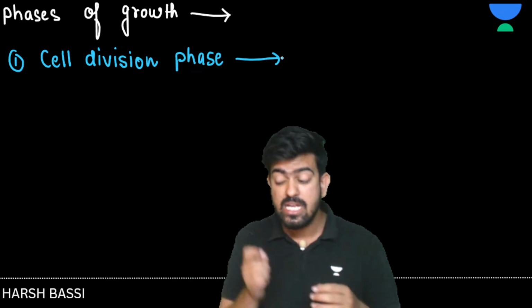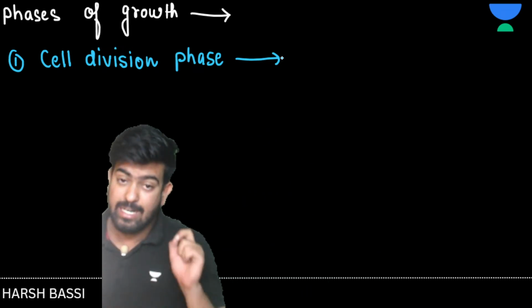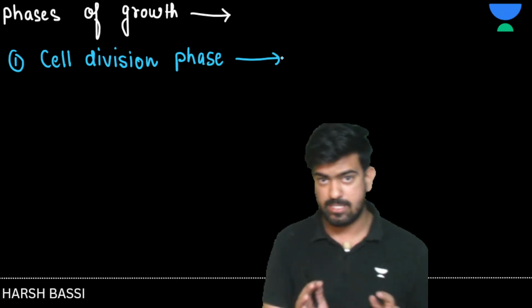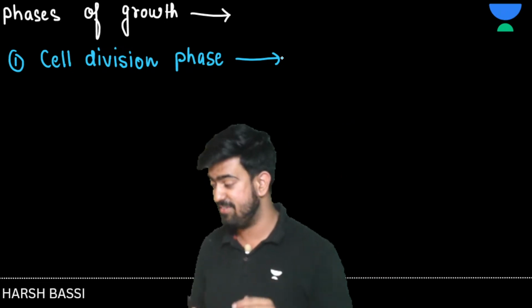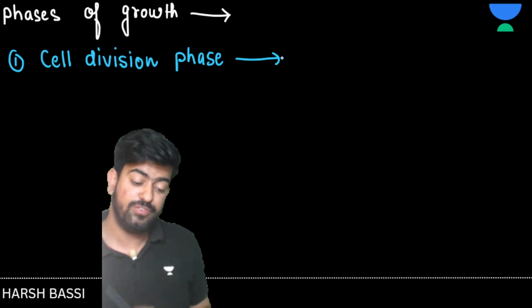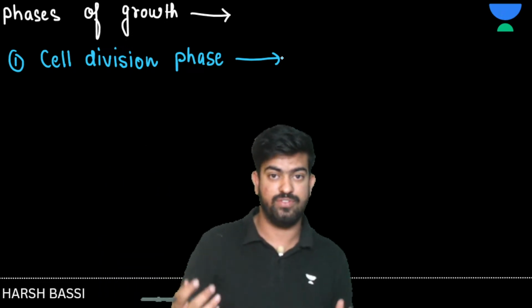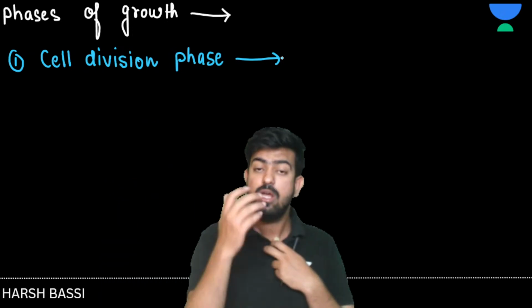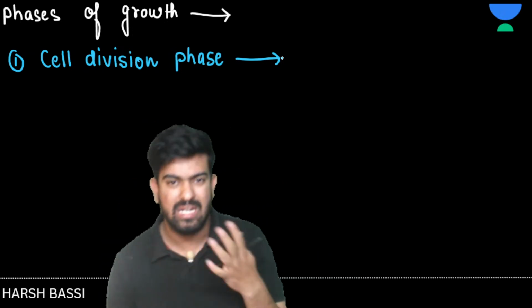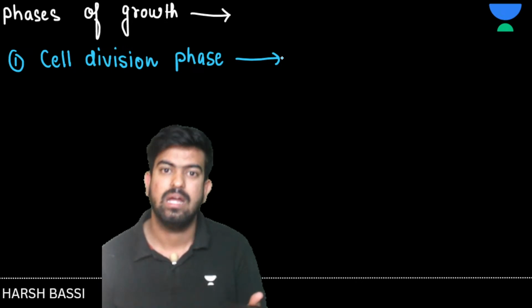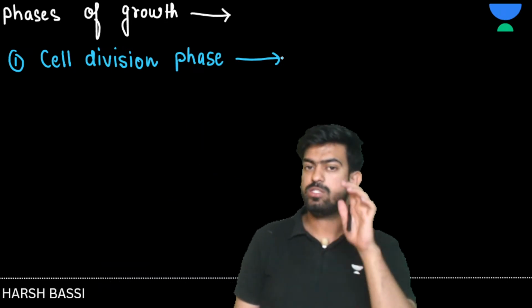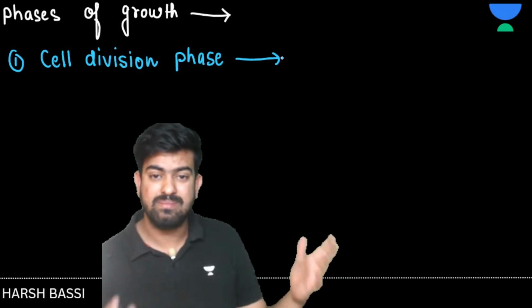As we discussed, only meristematic tissue is able to divide, so the tissue participating in the cell division phase will be the meristematic tissue only, yes or no? Yes, exactly. So this phase is also known as the meristematic phase.